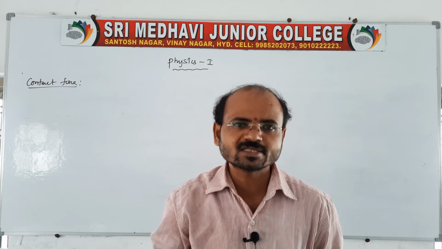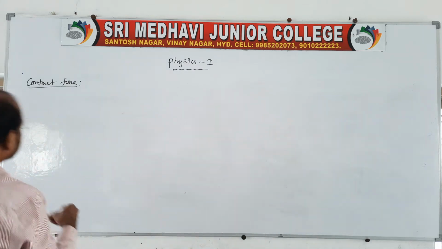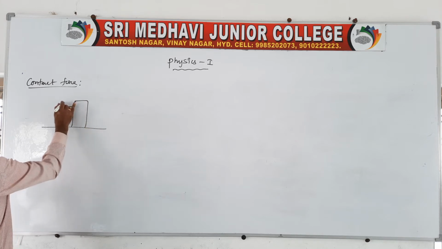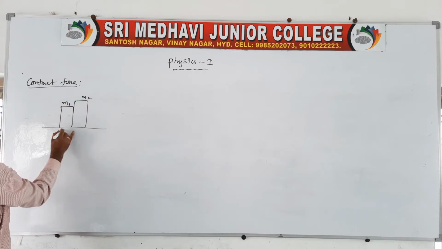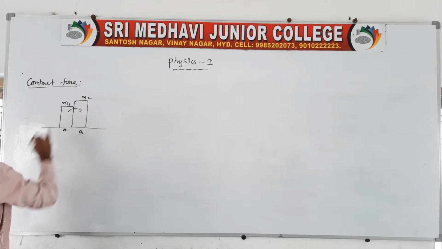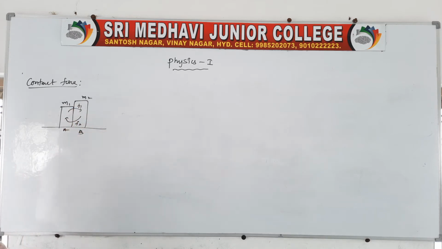Of course, the normal force is also a contact force, because it is in contact with the surface. Coming to the point, you take two bodies kept like this. It is M1 mass and it is M2 mass, say A block and B block. A applies a force, and B also applies the same force. F1 and F2 are the same, because this block pushes on this block, and this block also pushes on this block.